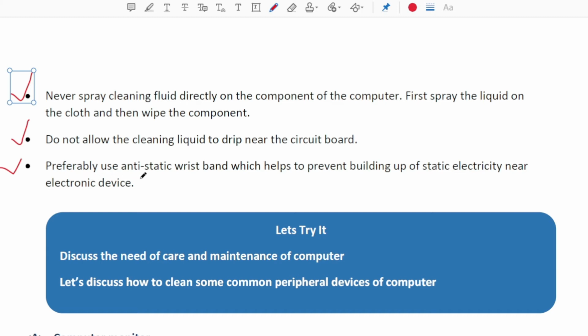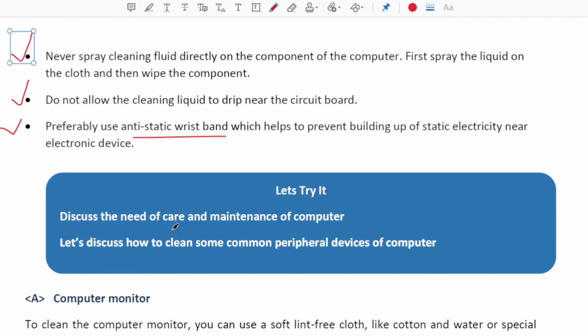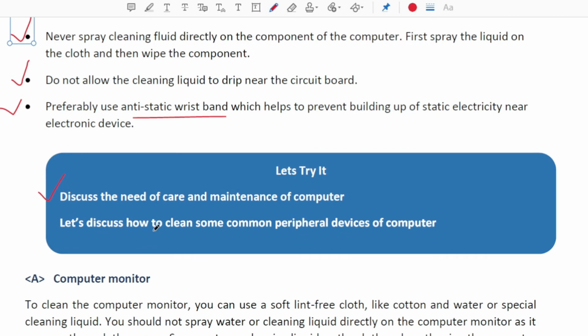Try to use an anti-static wristband. Some hardware persons use it because it helps to prevent the build-up of static electricity near the electronic device. You will not use it, but hardware persons who continuously repair computers sometimes use an anti-static wristband. So let's discuss the need and care of maintenance of the computer. This question can be asked. Let's also discuss how to clean some common peripheral devices of a computer.